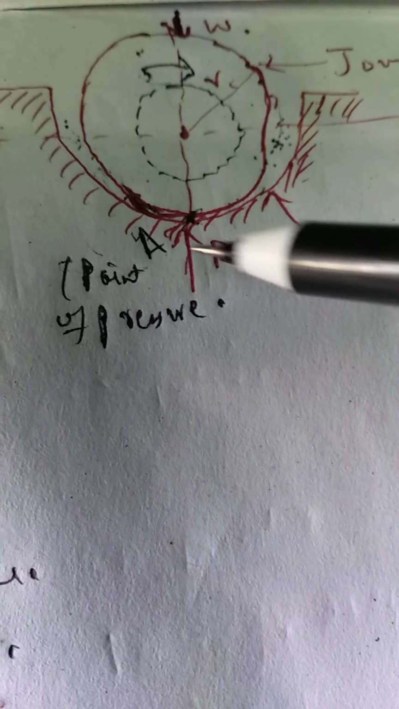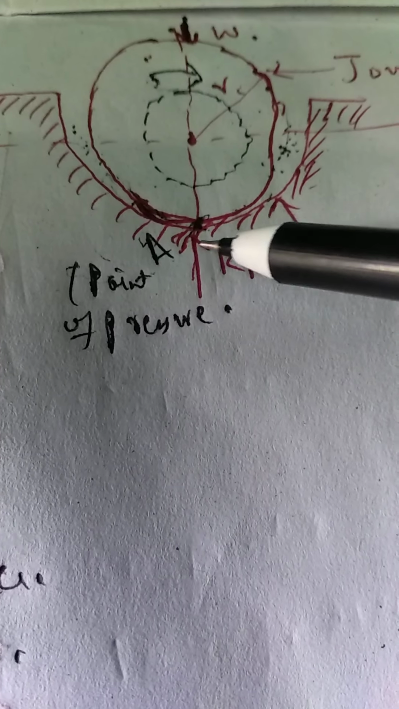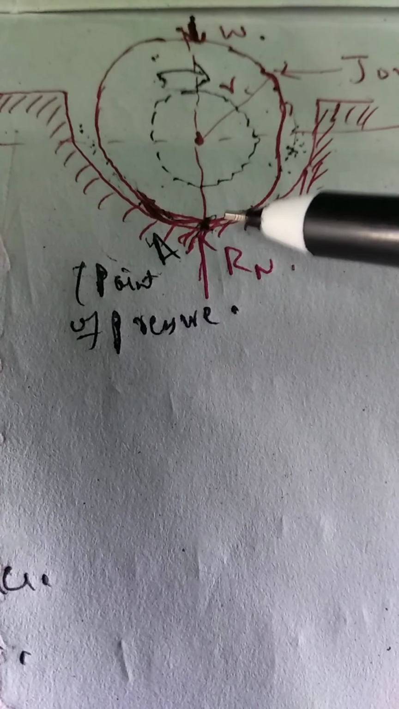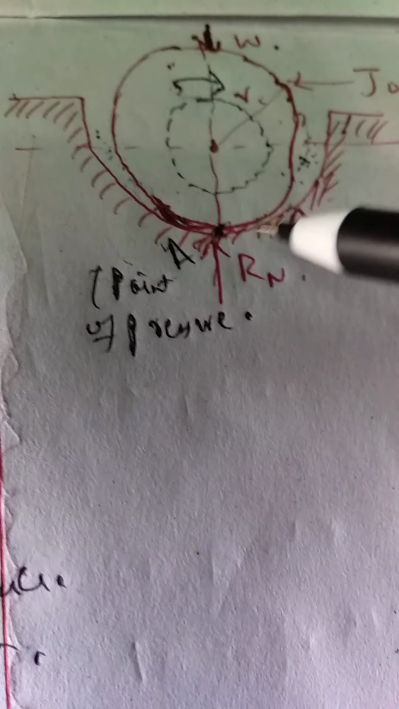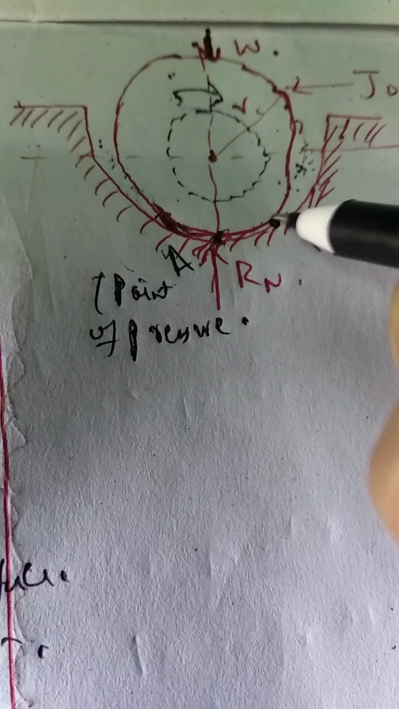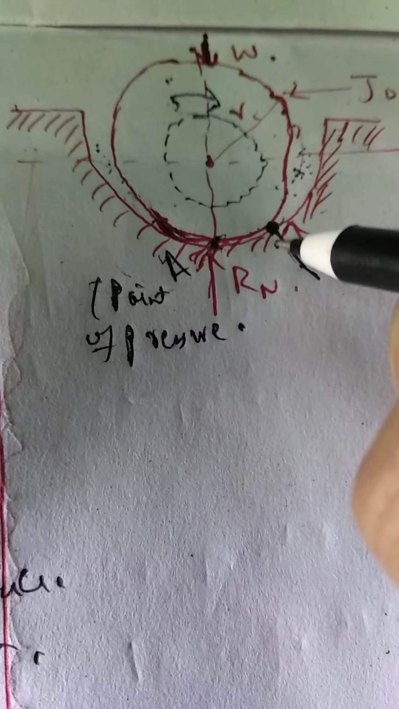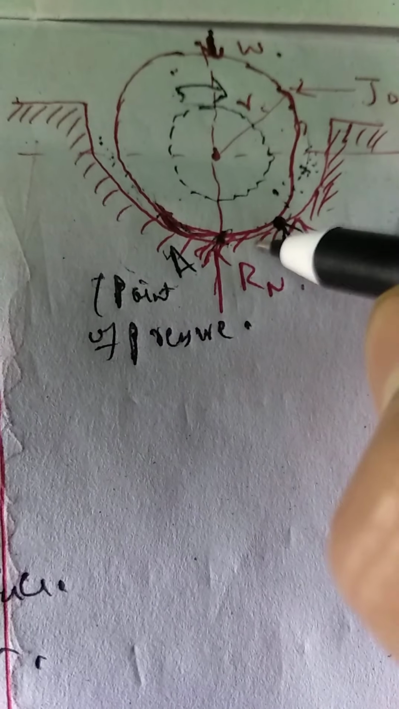And this Rn, which was previously acting at this point, will not act in the same position, but will act at another pressure point. Suppose this is over here. This Rn will act in this direction in the second case, and the pressure point shifts from A to, suppose this is B.